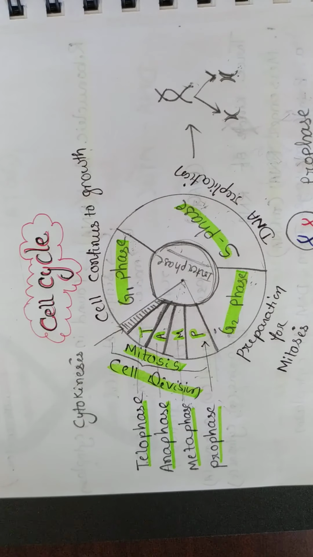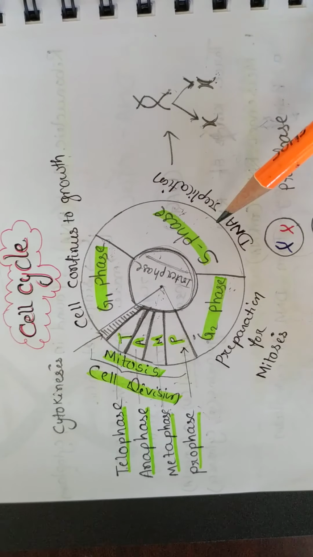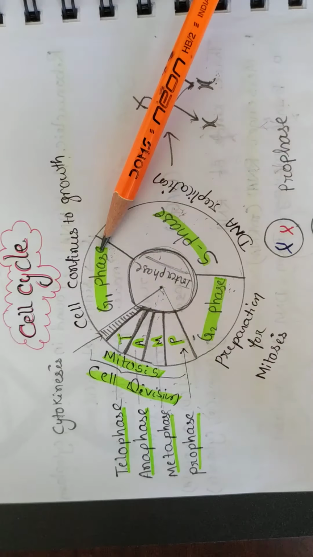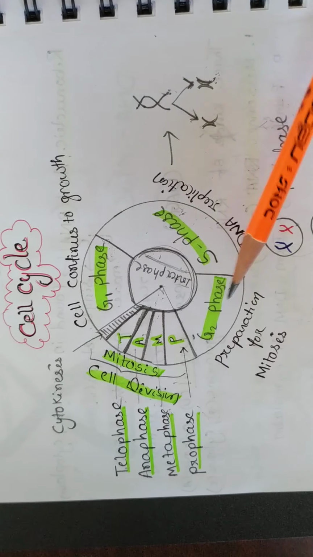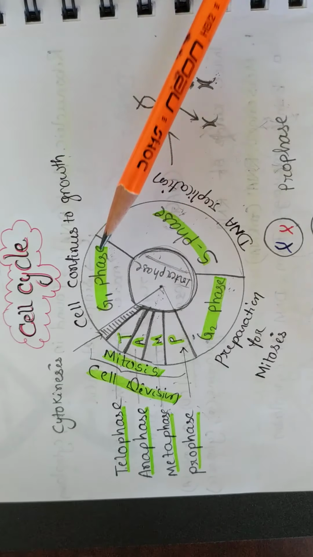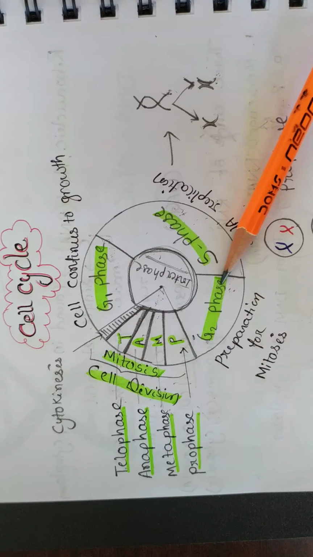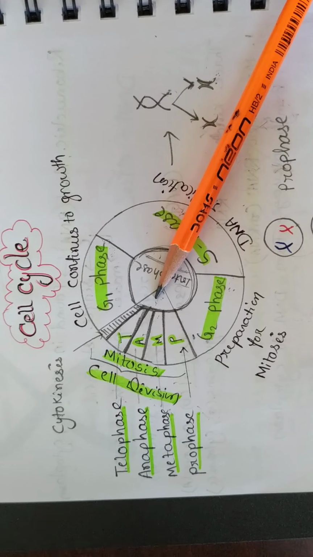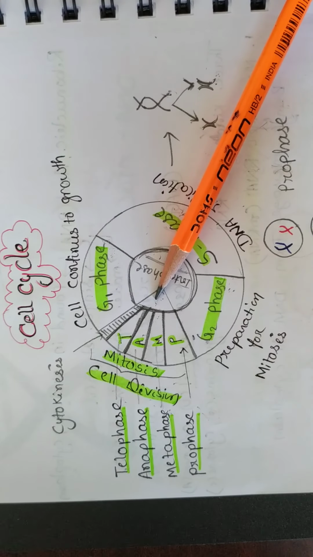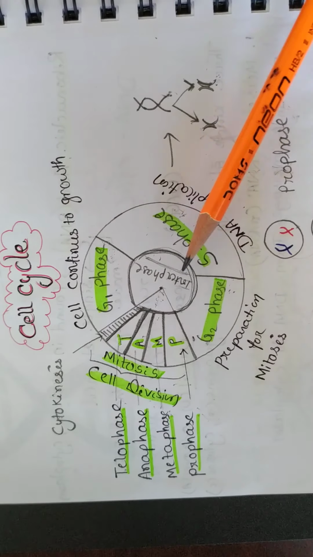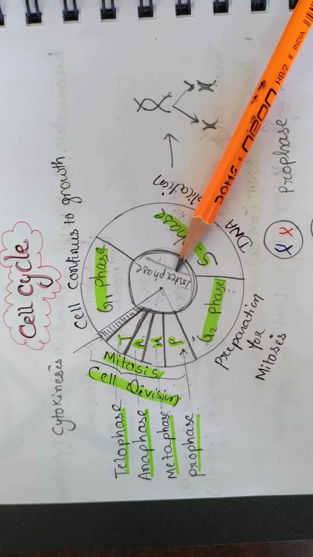Friends, today we'll read about the cell cycle, and you can see this diagram of the cell cycle. The cell cycle consists of 4 phases: G1 phase, S phase, G2 phase and M phase. G1 means gap 1 phase, S phase means synthesis phase, G2 means gap 2 phase, and M means mitosis phase. G1, S phase and G2 phase come under interphase.